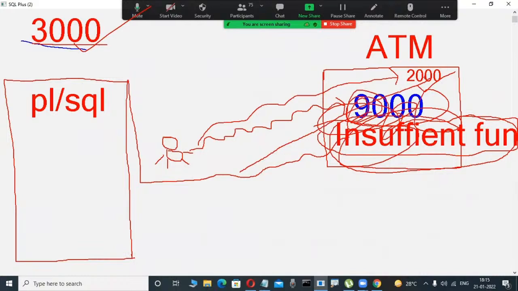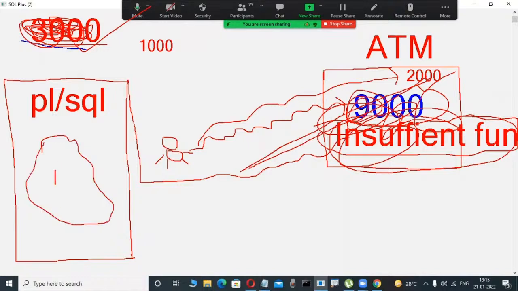Now, whenever we are withdrawing 2,000, what is the available balance? Here, 3,000 minus 2,000 is 1,000. That is what I want to affect in my database. Otherwise, you withdraw 2,000 and still 3,000 is available, which means the total banking system has collapsed. Those transactions are written through coding. That's why PLSQL developers are required in a project for this type of coding.